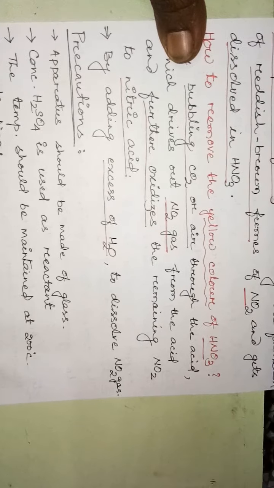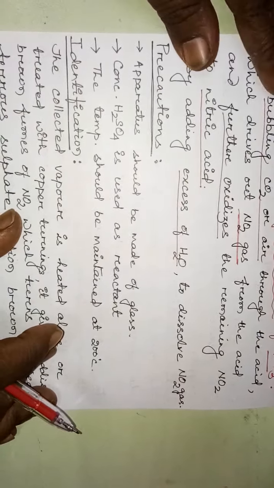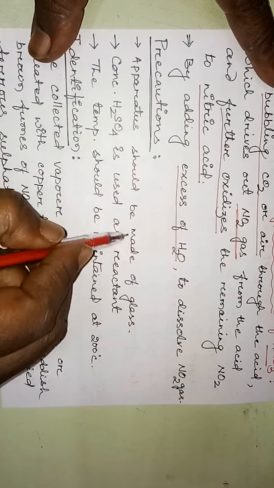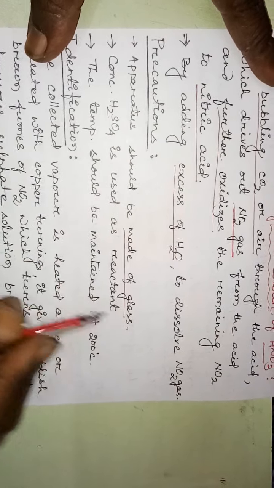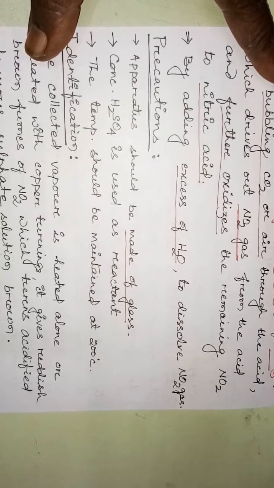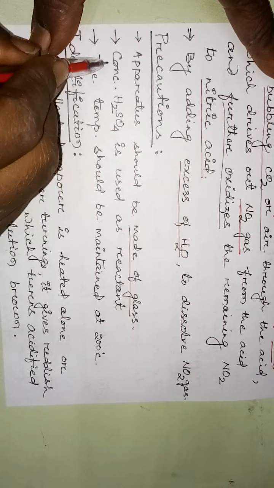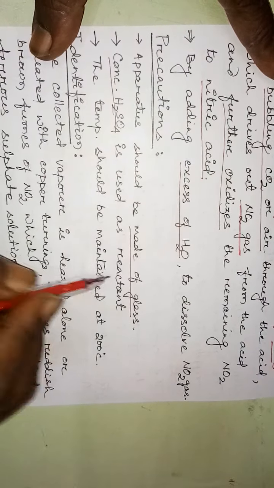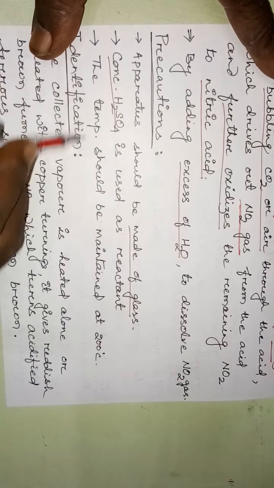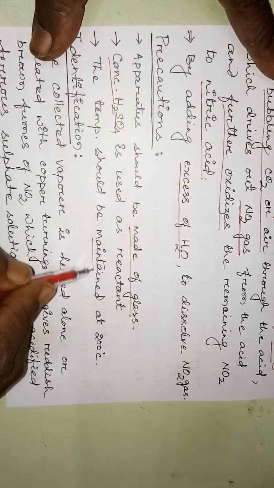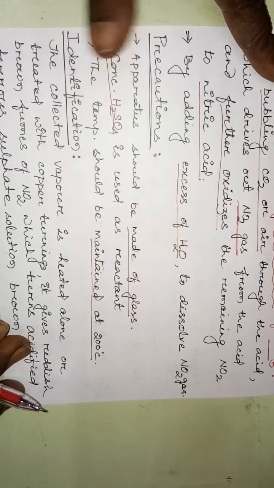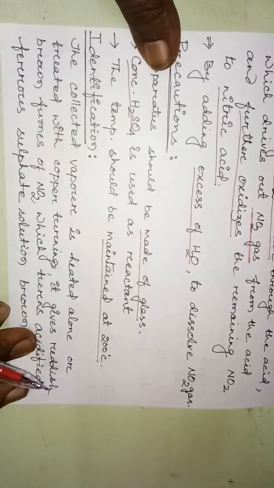Now, during this lab preparation, what precautions should we take? The apparatus should be made of glass. It is most important because nitric acid is corrosive in nature. Then concentrated sulfuric acid should be used as a reactant, and the third one is the temperature should be maintained at 200 degrees centigrade.